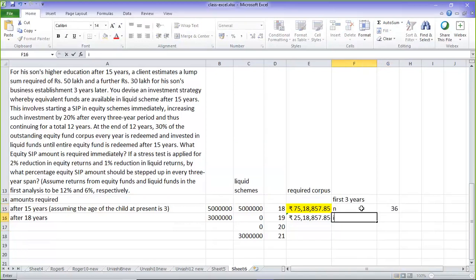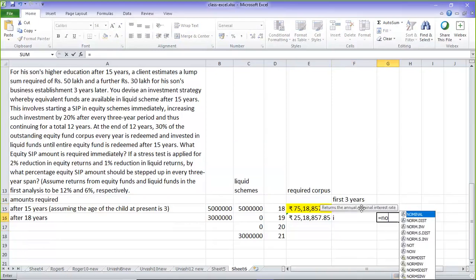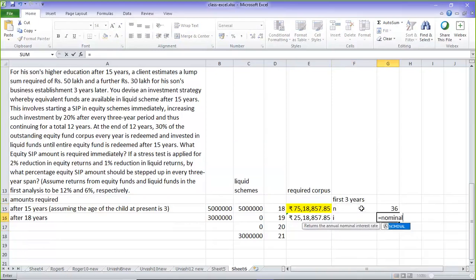Then I is equal to, what I need to do? I need to take the nominal rate, open the bracket, 12%, comma 12. So that is what is going to be I. Then PV is equal to 0. Then PMT is going to be, I'll take an example of 100 rupees. Minus 100.